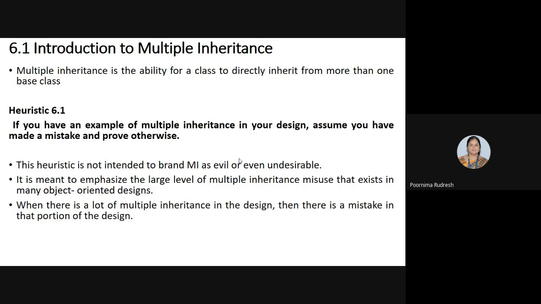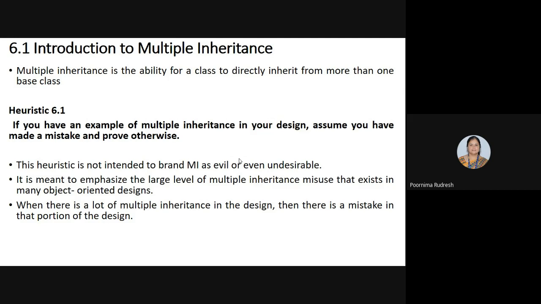This heuristic says that if multiple inheritance is present in your design, somewhere you may have made a mistake, or if you have not made any mistake, then you have to prove that you have used multiple inheritance in a correct way.